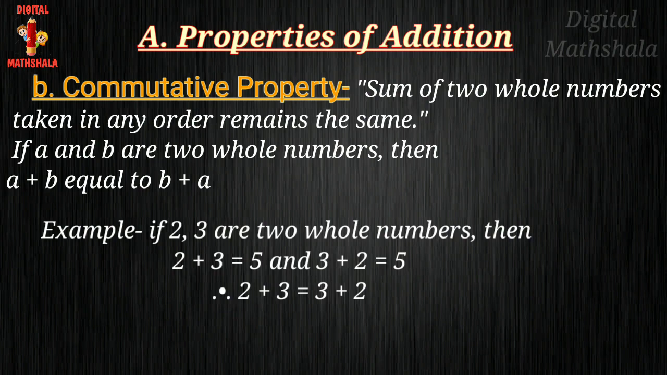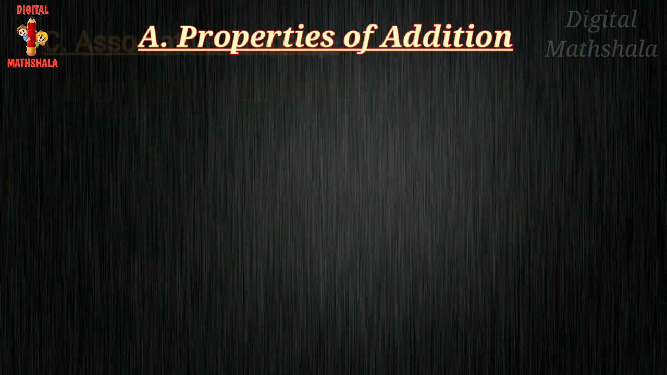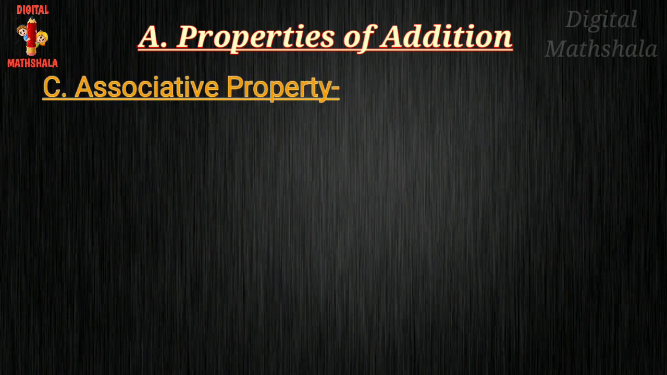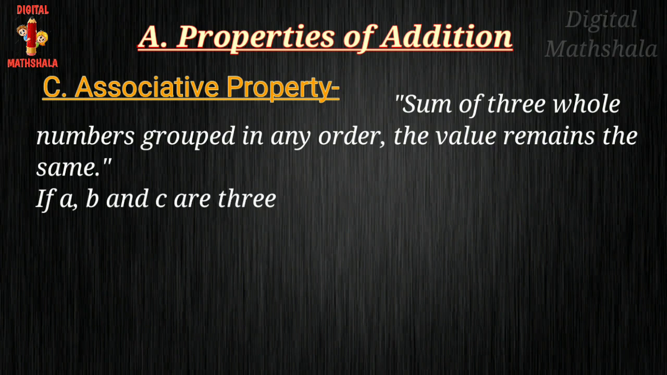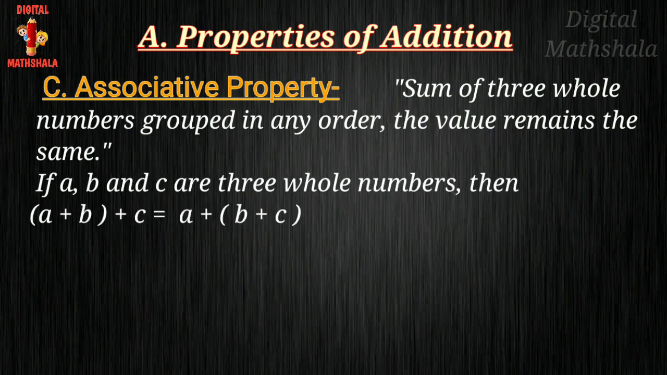Now we are moving to the next part, that is associative property. By associative property, the sum of three whole numbers grouped in any order, the value remains the same. If A, B, C are three whole numbers, then (A plus B) plus C equals A plus (B plus C), where A plus B is closed in a bracket in the first condition and B and C are closed in a bracket in the second condition.